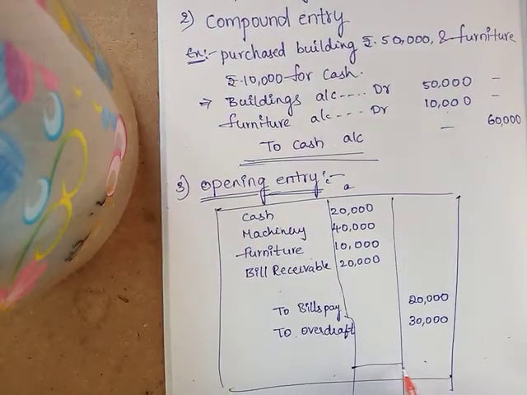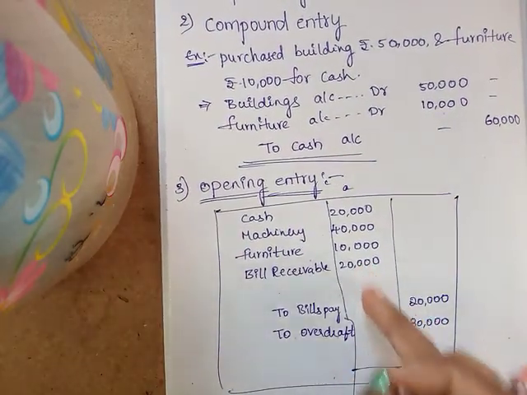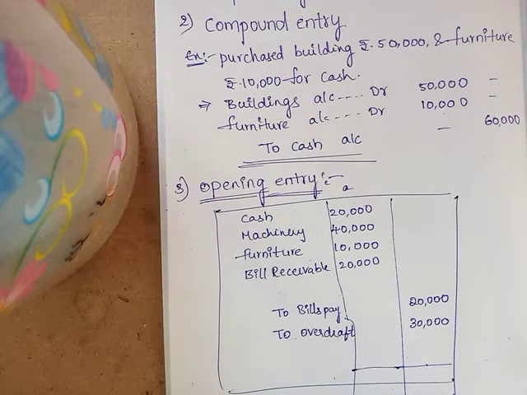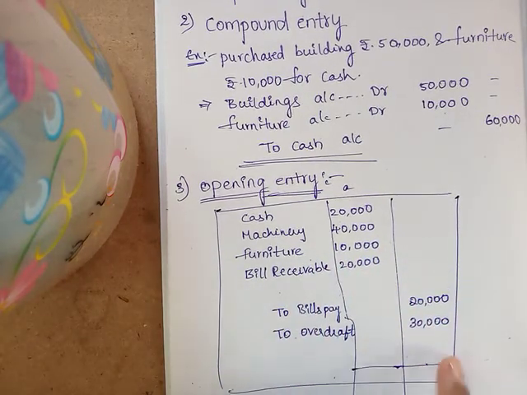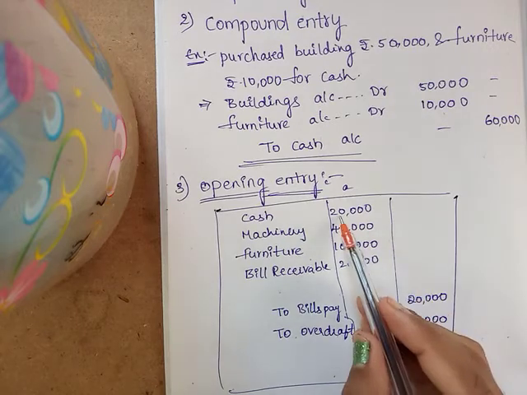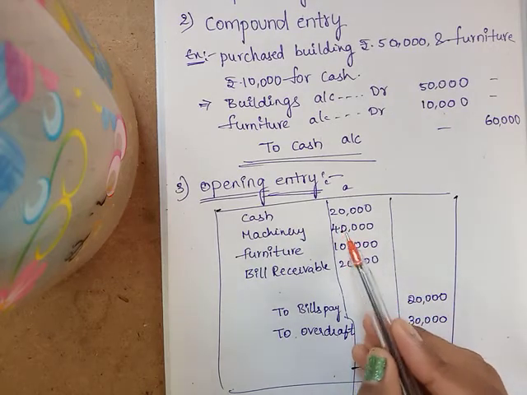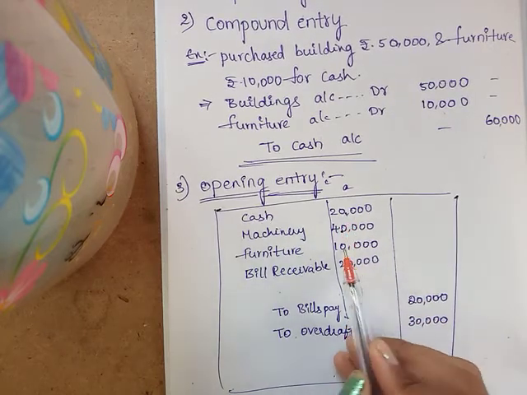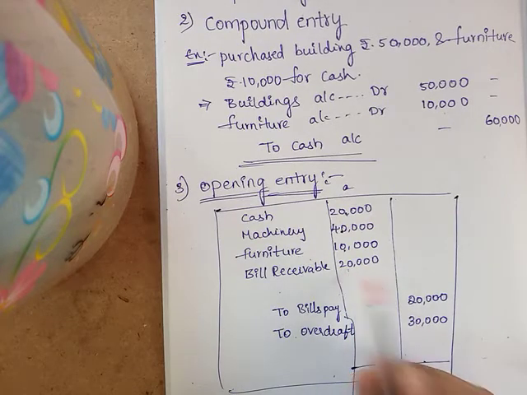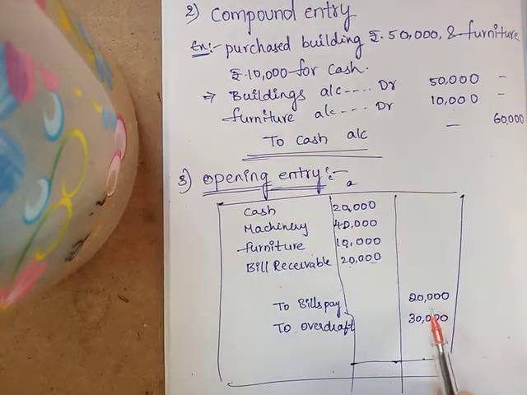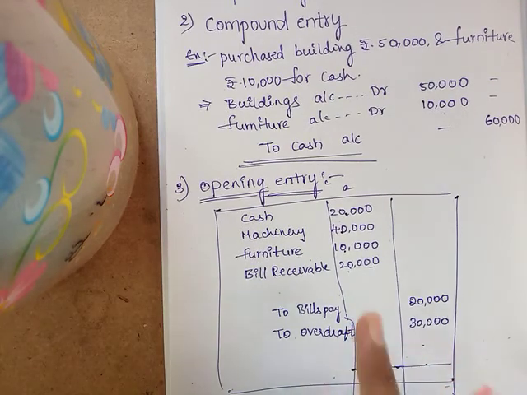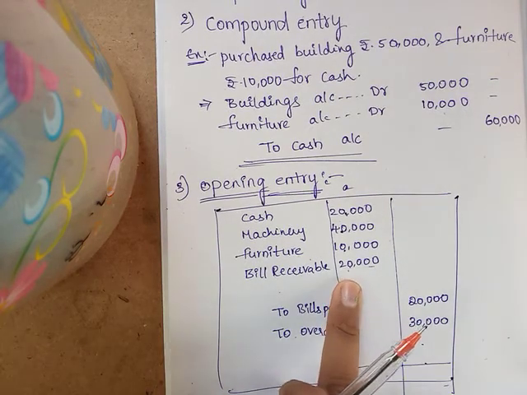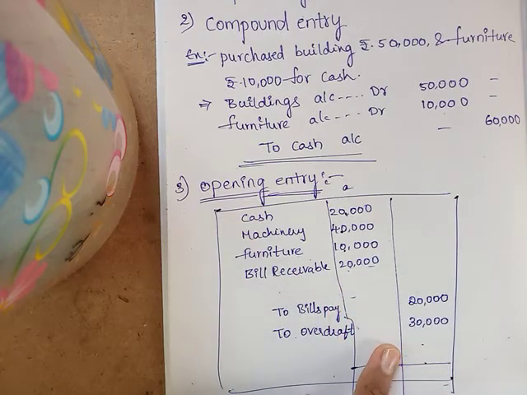At the end we must tally the debit and credit. In this problem, is debit and credit tallied? So how much is debit? 40 plus 20, 60, 70, 80, 90,000 is the debit balances, and the credit balances is 50,000. Which is higher? The debit side is higher and the credit side is lower.